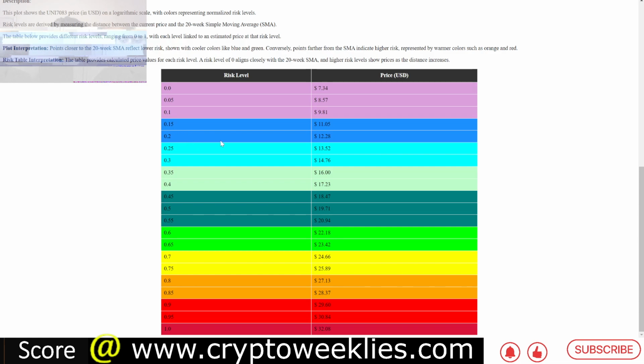At the short term, again this is not financial advice, at about 0.2 or 20% risk, the price action corresponding to that level is at around $12.28, and above $22, that's where the high risk territory begins, between $22 and about $27. That is the non-euphoria bull case for Uni, and the Euphoria bull case is between $27 and $32, which is between 0.8 risk and 1 risk.